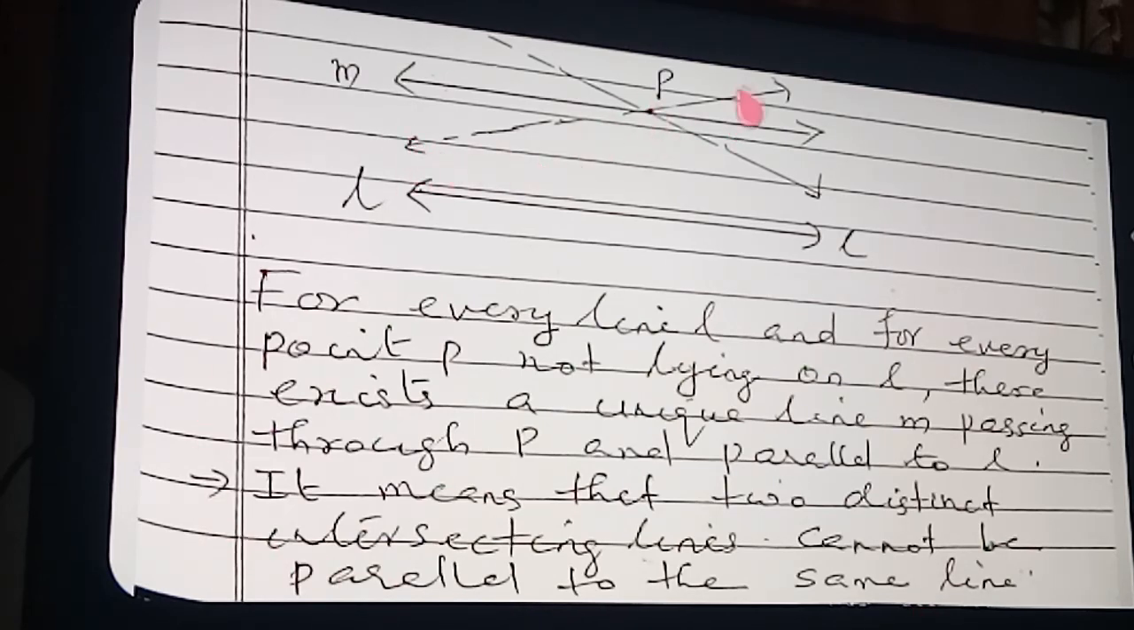Another two lines you drew now, but what is happening? Those lines are intersecting with L. How many lines can be drawn parallel to L passing through this point P? Only one line can be drawn parallel to L passing through this point P. That line's name is M. Okay, clear?